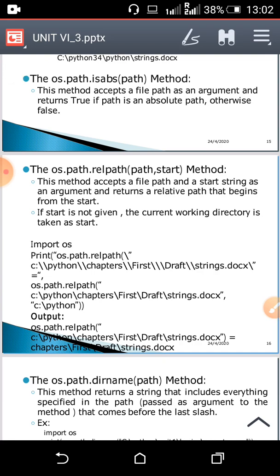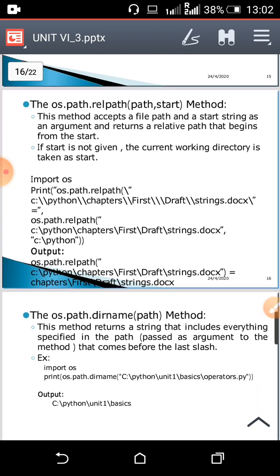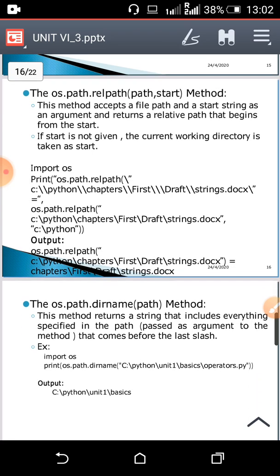Okay, if the path which is passed in the argument of the os.path.isabs method is an absolute path, then it will give you output as true, otherwise it will give you output as false.